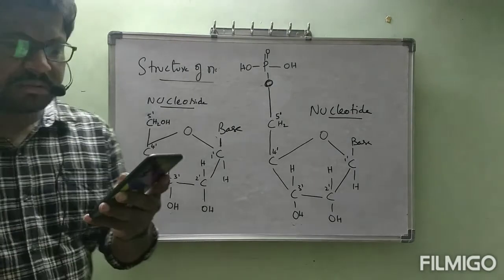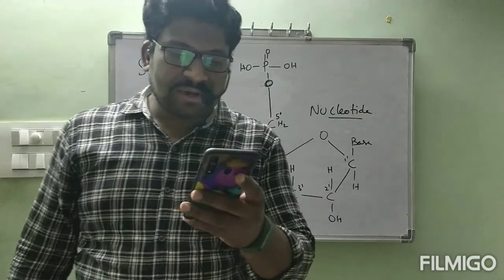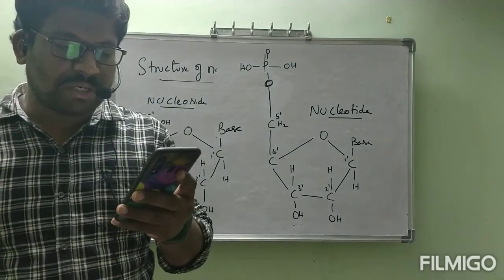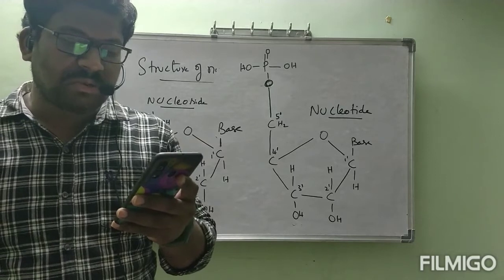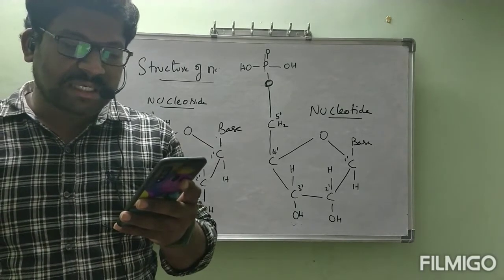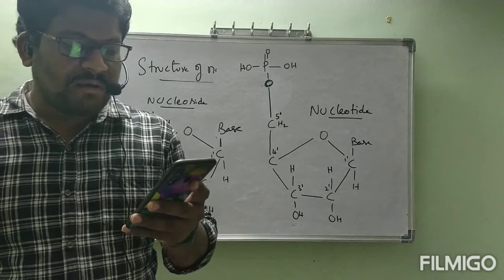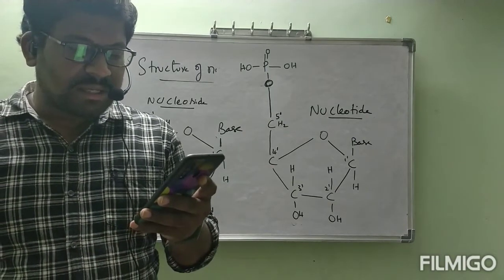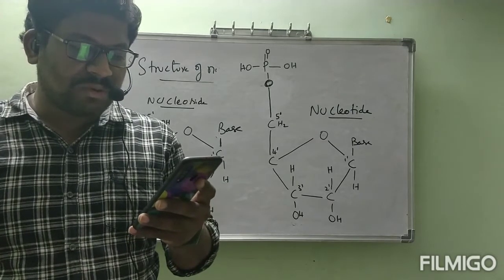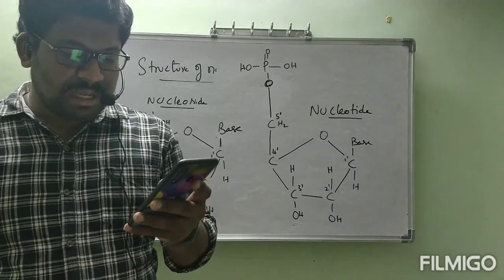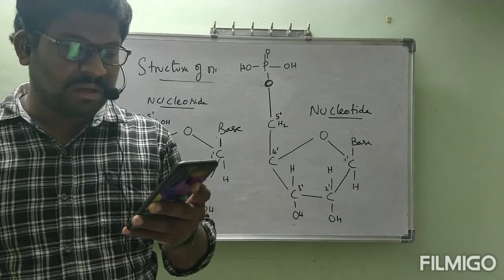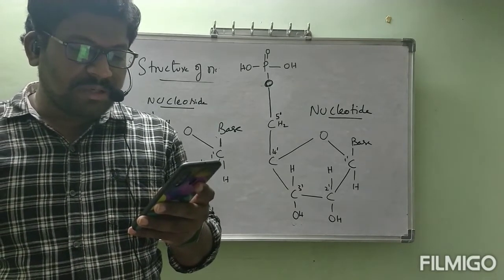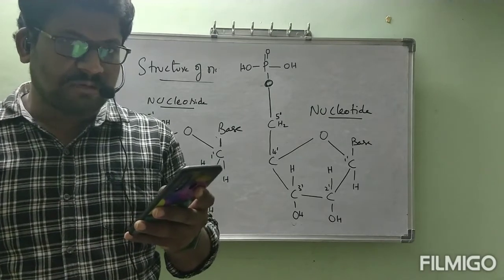So in the textbook they give the structure of a nucleoside as small a, and a nucleotide as small b. Nucleotides are joined together by phosphodiester linkage between 5' and 3' carbon atoms of the pentose sugar. The formation of a typical dinucleotide is shown in the figure. They have given one example, that is dinucleotide. How that dinucleotide is formed, I will show now.